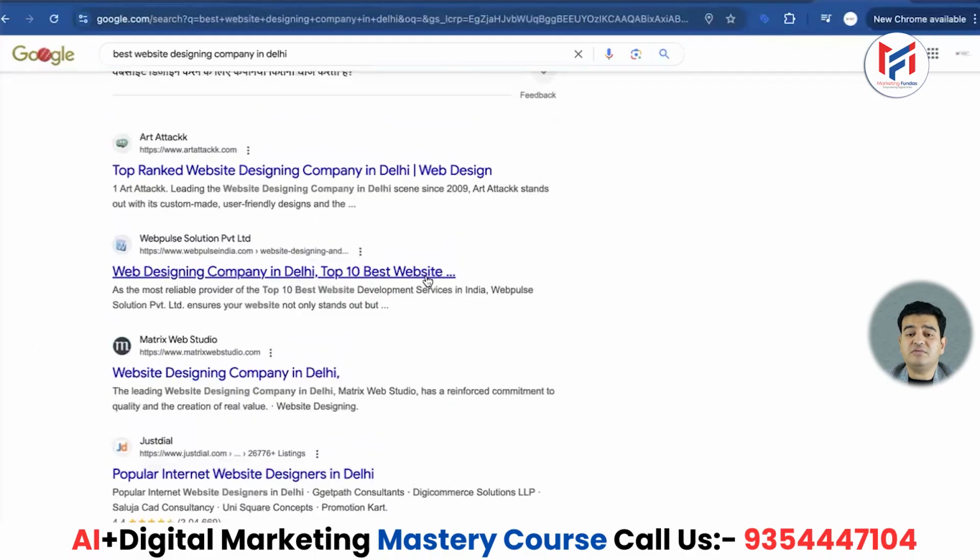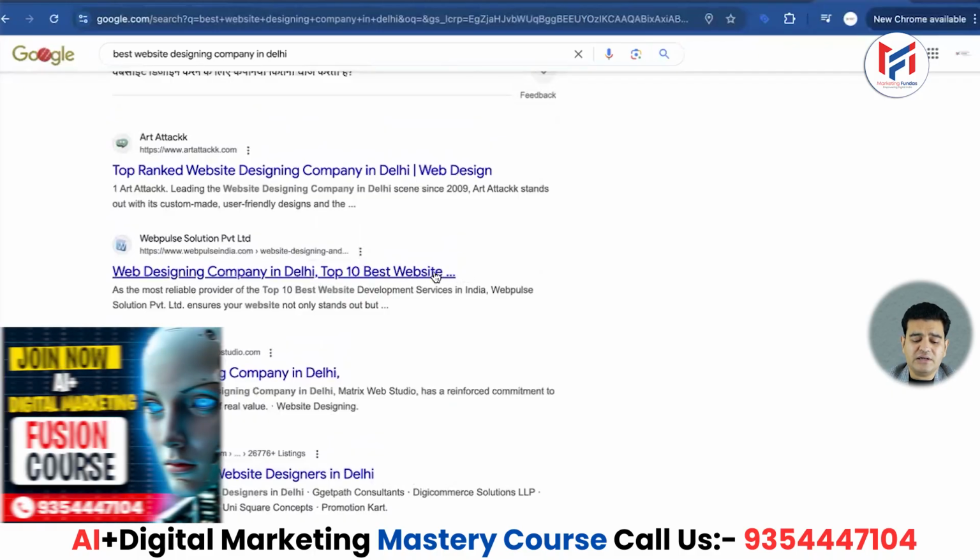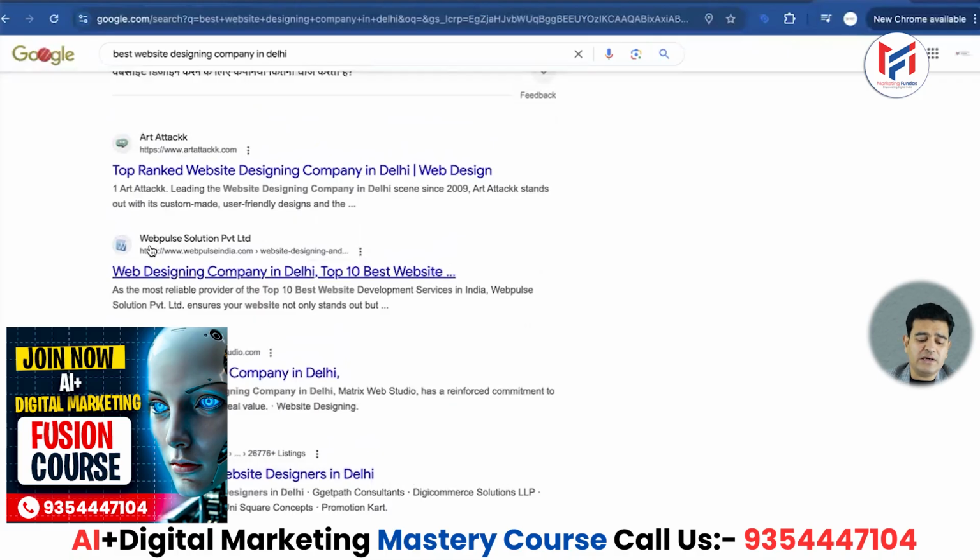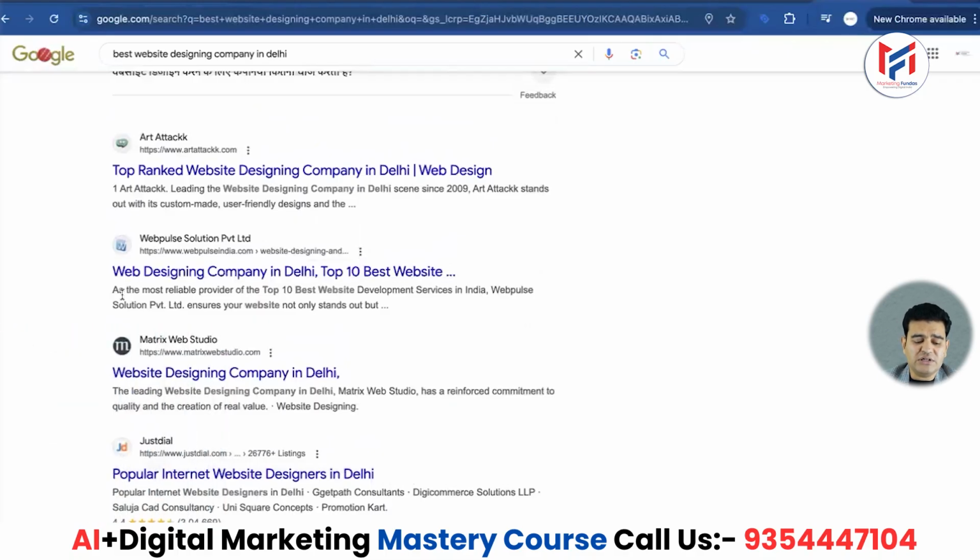It also says top 10 best website, okay? This continues like this and there is more text below. Here's the title. And below this there are two lines saying the most reliable provider for top 10 best website development services in India. Then the company's name and other things are displayed. Some are writing that they are top ranked website designing companies in Delhi, Web Design Art Attack. This one says website designing company since 2009.